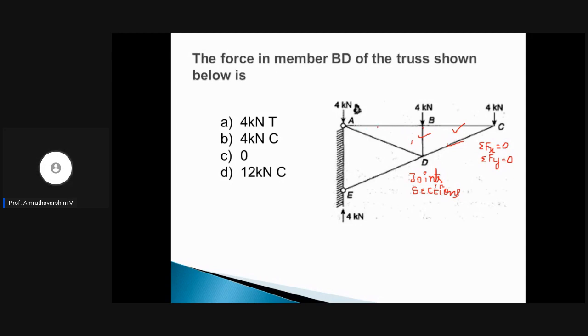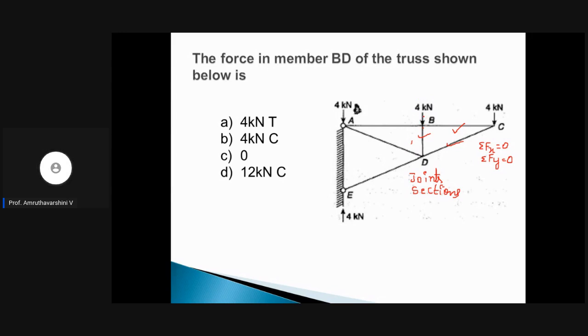Whatever force is transferred through the x direction will go to x. Whatever force is coming vertically will transfer vertically, right? Since we have only one vertical force at joint B, which is acting like a compressive force, coming towards joint B, that is the 4 kilonewton force.